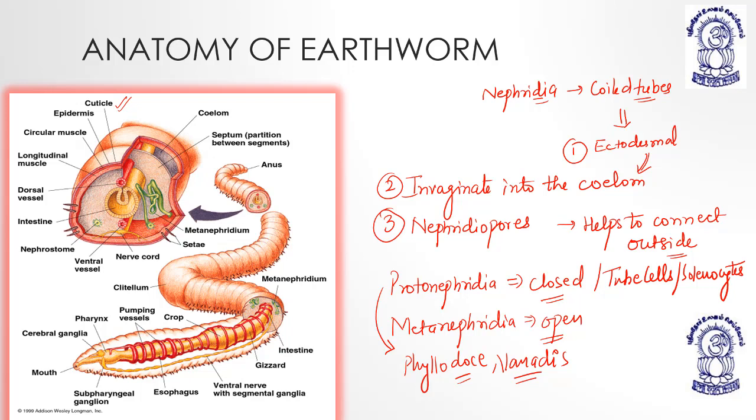The inner end of the metanephridium opens into the coelom by a ciliated funnel known as the nephrostome. Here you can see the nephrostome. Understood? So the nephrostome is basically the opening of the metanephridium into the coelom. It is a ciliated funnel.